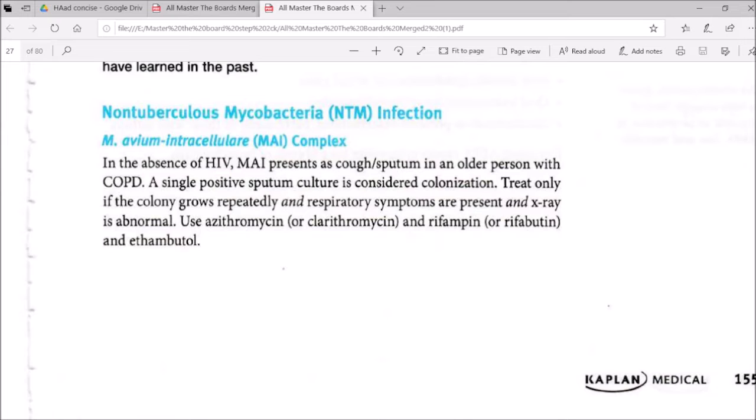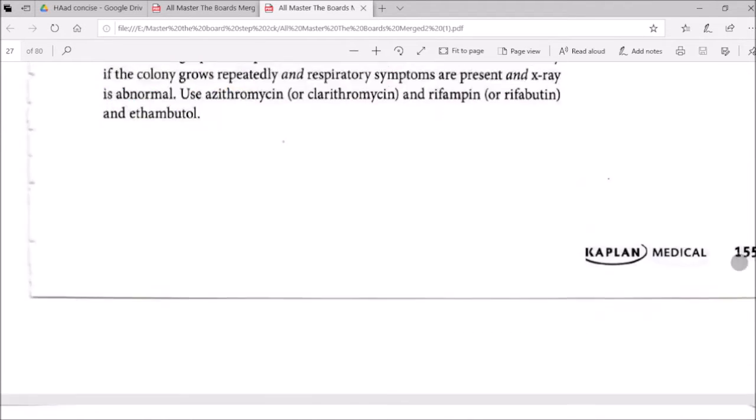Non-tuberculous mycobacterium infection. Mycobacterium avium intracellular, the MAI complex. In the absence of HIV, MAI presents as a cough with sputum in patients with COPD. Positive sputum cultures should be considered colonization. Treat only if the colony grows repeatedly, respiratory symptoms are apparent, and the X-ray is abnormal. Use azithromycin or clarithromycin, rifampin or rifabutin, and ethambutol.